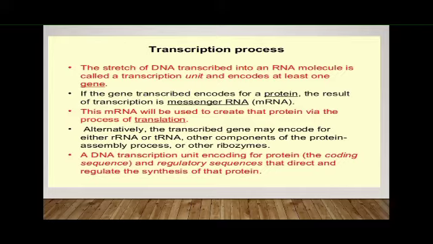So based on this particular synthesis, there are several enzymes, as in your replication. Here also RNA polymerases are there. If the transcription process is taking place in prokaryotes, it is known as prokaryotic RNA synthesis or prokaryotic transcription. If it is taking place in eukaryotes, then it is known as eukaryotic transcription. The enzymes utilized in prokaryotic transcription are prokaryotic RNA polymerases, and in eukaryotes they are termed eukaryotic RNA polymerases.